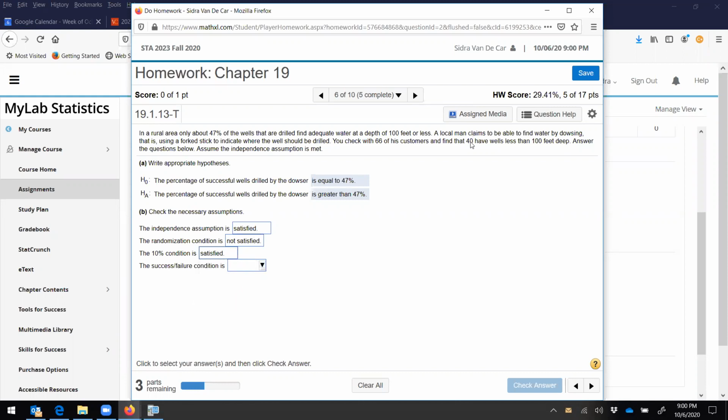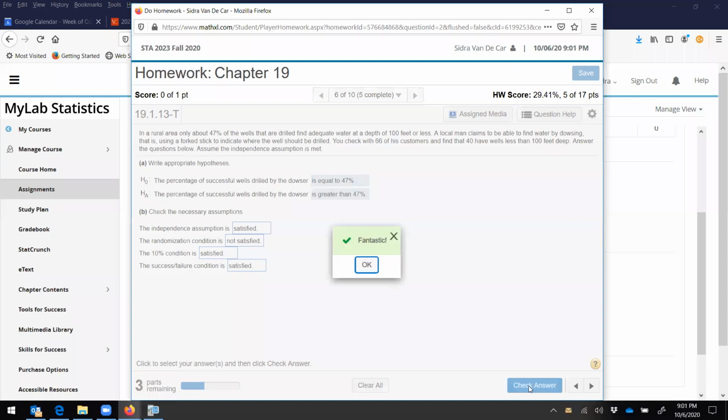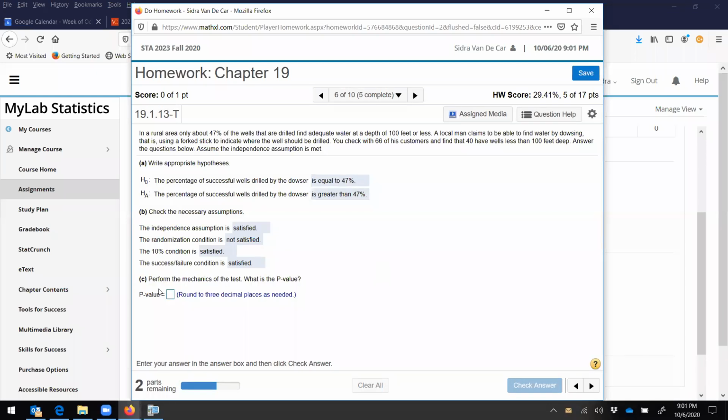And 40 is bigger than 10, and 66 minus 40 is 26, which is bigger than 10. So this one is definitely satisfied. We're assuming the independence one is, and I'm not sure what we might be able to take from the fact that it's typical, but no, they wanted not satisfied for randomization. All right, now we're going to perform the mechanics of the test. So here's what we're going to do.